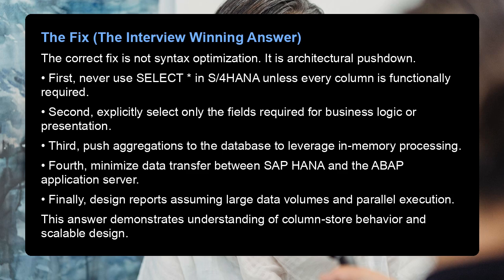The fix, the interview-winning answer. The correct fix is not syntax optimization. It is architectural pushdown. First, never use select star in S/4HANA unless every column is functionally required. Second, explicitly select only the fields required for business logic or presentation. Third, push aggregations to the database to leverage in-memory processing.